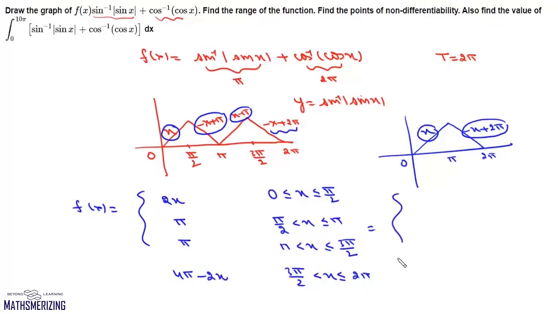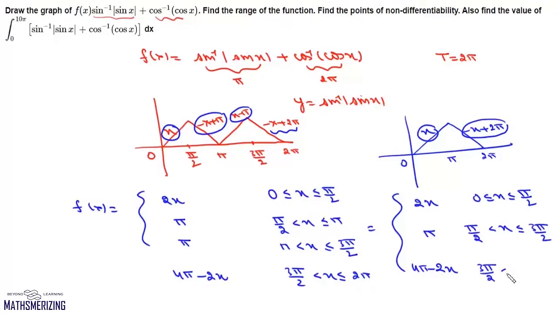So we can write this function f(x) as 2x when x lies between 0 and pi by 2. It will be pi between pi by 2 and 3 pi by 2, and then we have 4 pi minus 2x when x lies between 3 pi by 2 and 2 pi. Now we'll draw the graph of f(x).